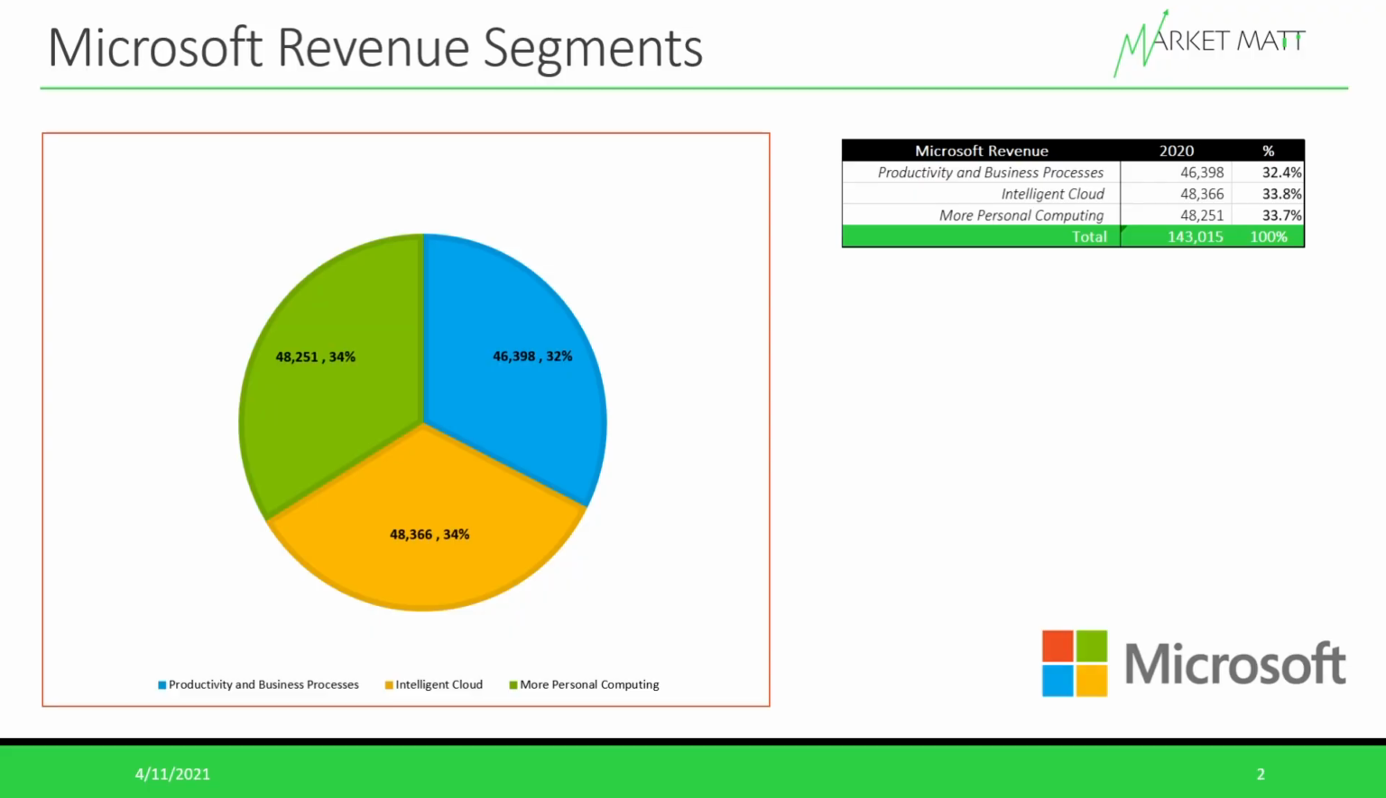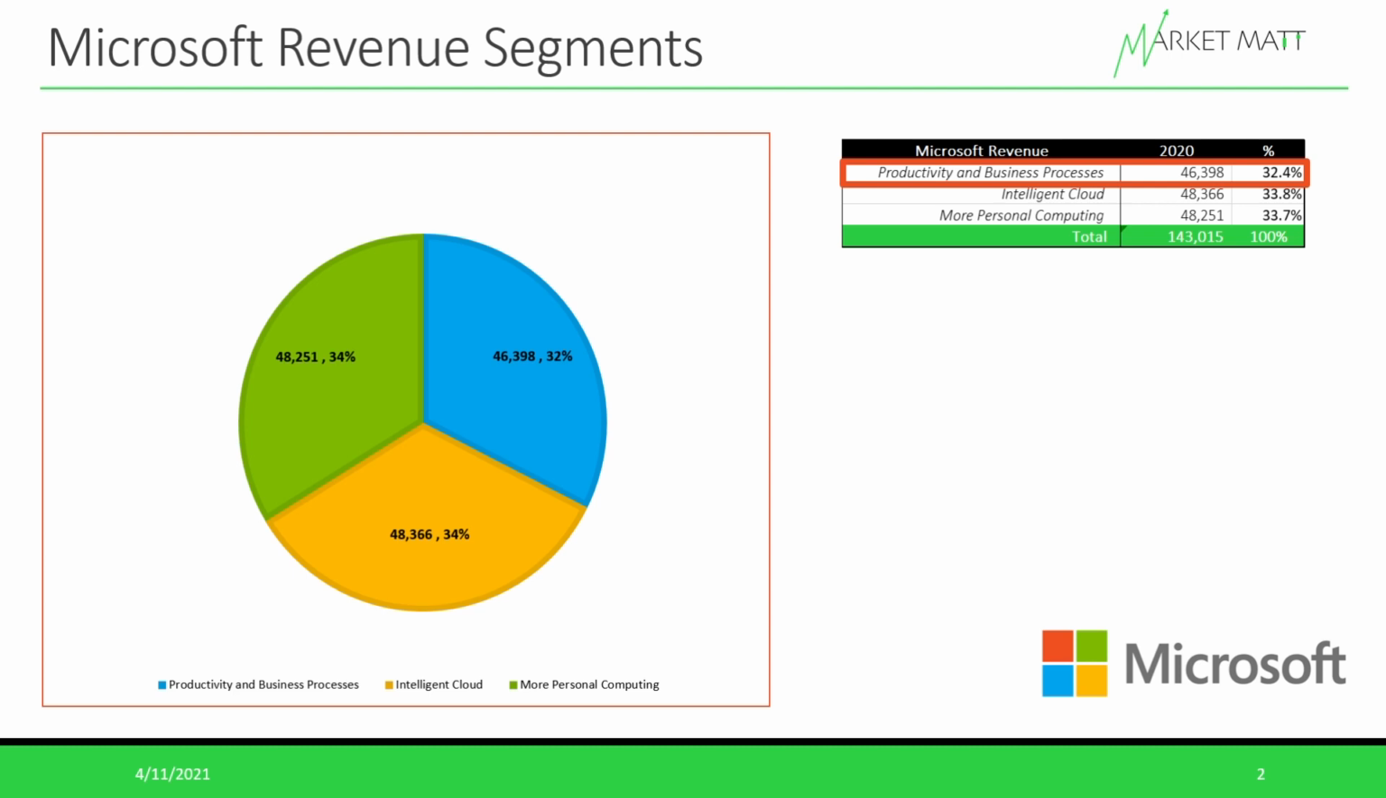So on this slide, I have Microsoft's revenue split into its three different revenue segments. The numbers I pulled are from Microsoft's fiscal year 2020 annual report. It's also good to note that Microsoft's fiscal year ends in June. So Microsoft's fiscal year 2020 ended in June 2020. But just looking at Microsoft's different revenue segments, each of its three segments takes up about a third of its business. But let's start by looking into Microsoft's productivity and business processes segment.